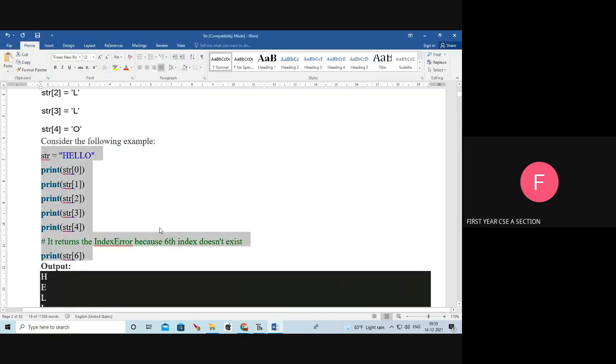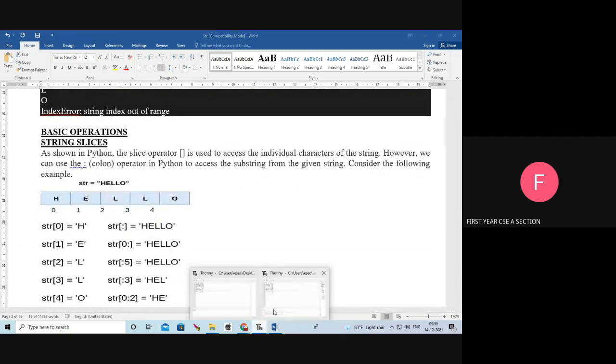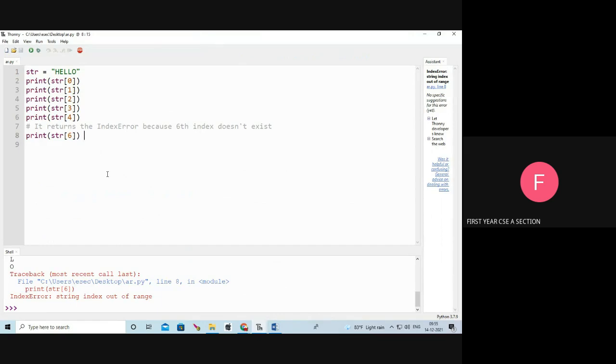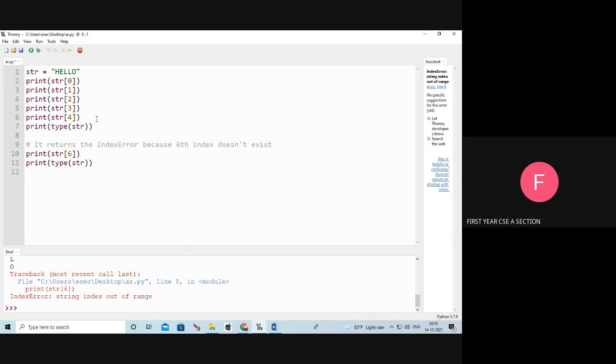Next, I want to print the type of the str. For example, print type of str. What is the type of str? Type of str is class str. See the output screen: class str, because str is the string, so its data type is class str.